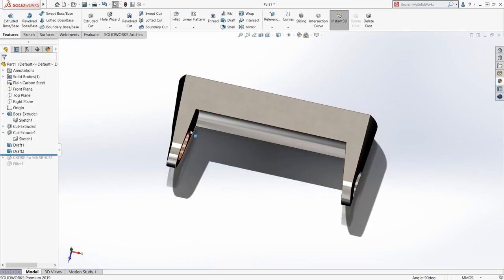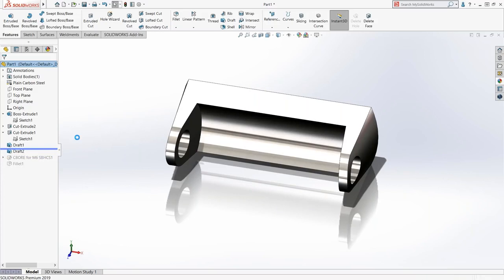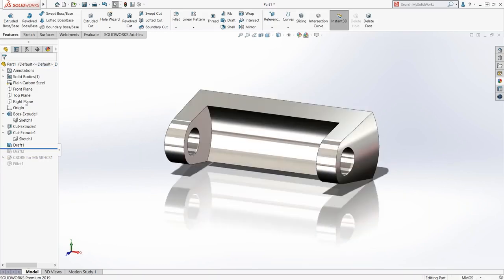It drafted it because it took that plane, projected it all the way back to that front plane and drafted the whole face. It moved it too far. I no longer have 50 millimeters center to center. So how do we fix this? I'm actually just going to roll back before that, show you an easy way to do that.